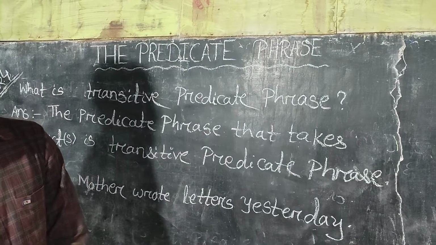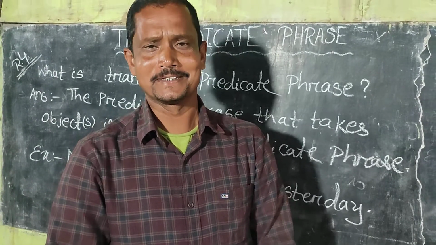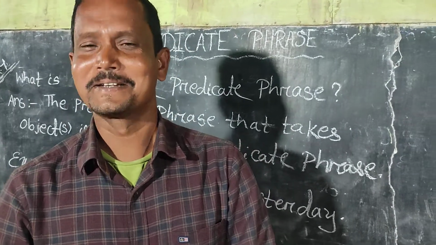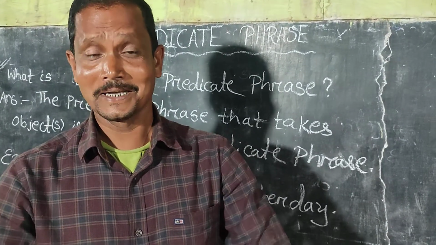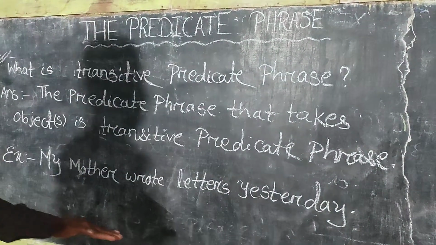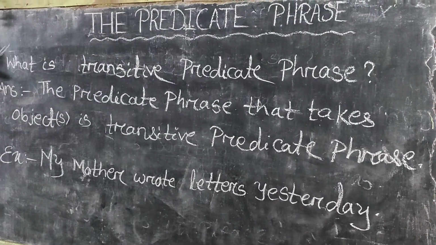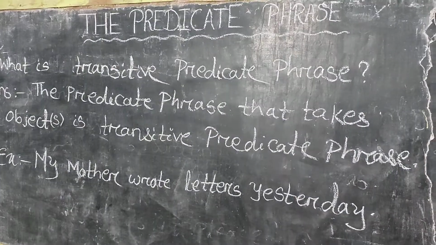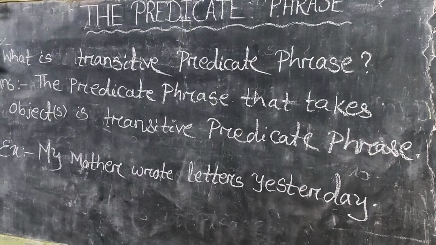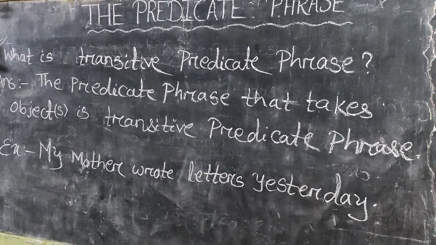Number 4. What is a transitive predicate phrase? The predicate phrase that takes an object or objects is known as a transitive predicate phrase. And the example is: my mother wrote letters yesterday. Wrote letters yesterday is the transitive predicate phrase, because if we ask what, that means what did my mother write yesterday? The answer that comes out is letters. So it is a transitive predicate phrase because it takes an object.